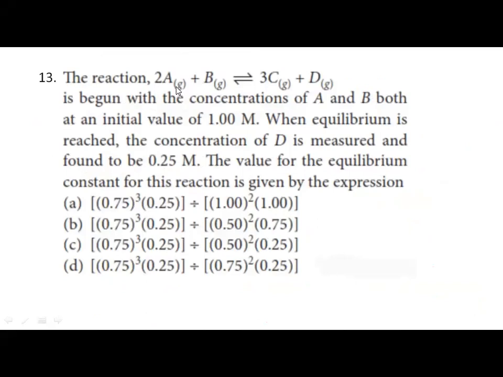The reaction 2A gaseous plus B gaseous gives 3C gaseous plus D gaseous is begun with the concentrations of A and B both at an initial value of 1 molarity. When equilibrium is reached, the concentration of D is measured and found to be 0.25 molarity. The value of the equilibrium constant for the reaction is given by the expression.